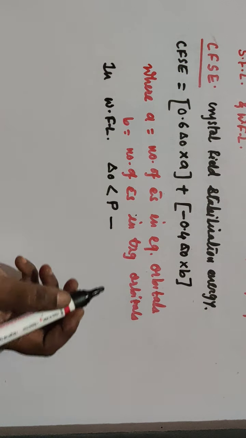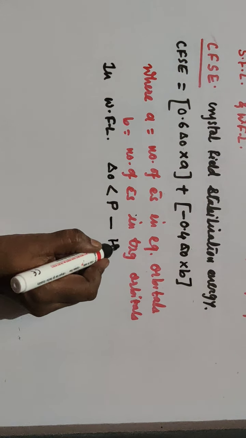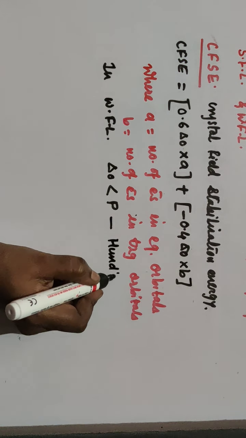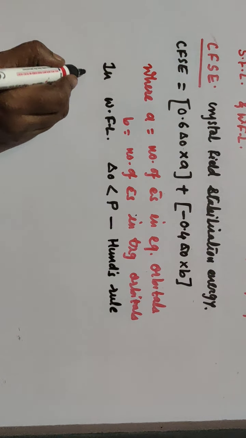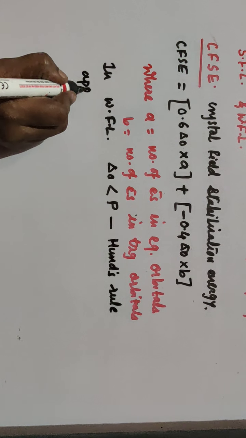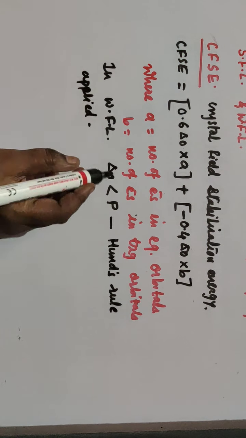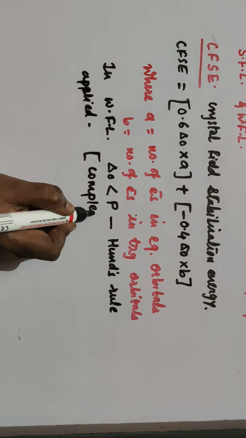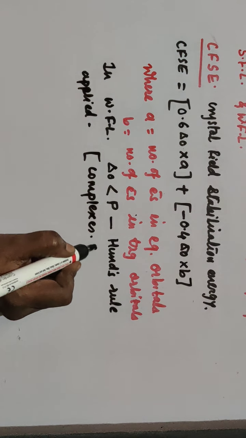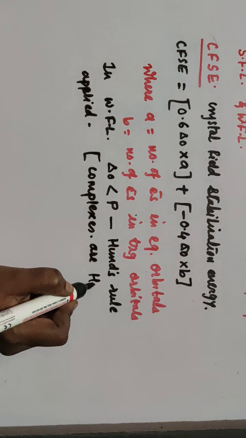And so here what happens? Hund's rule applied. And so the complexes are, and I'll write here, complexes are high spin complexes.